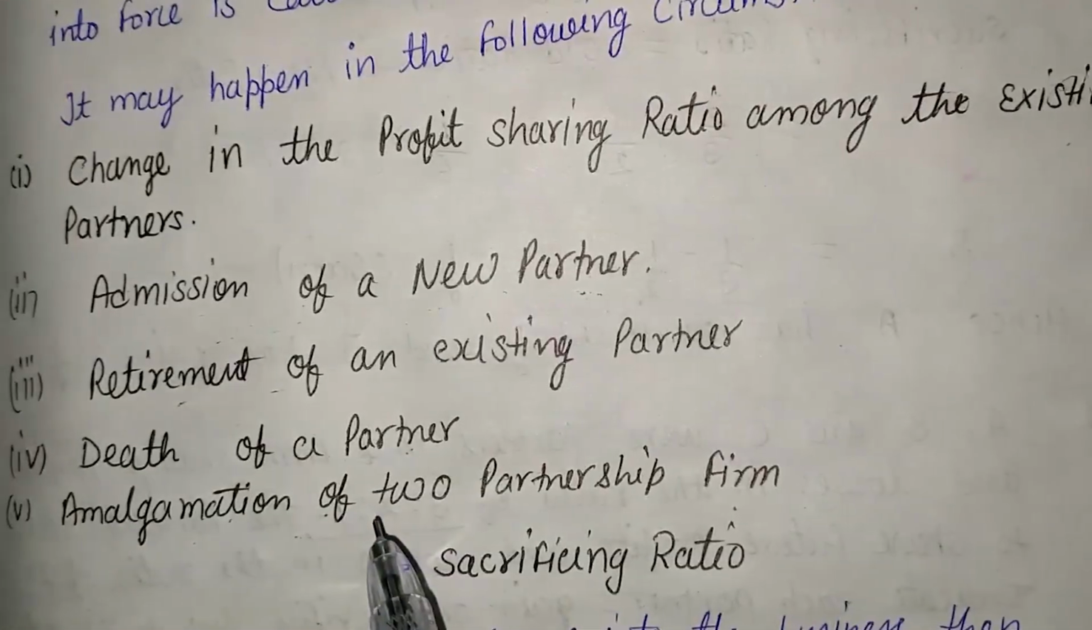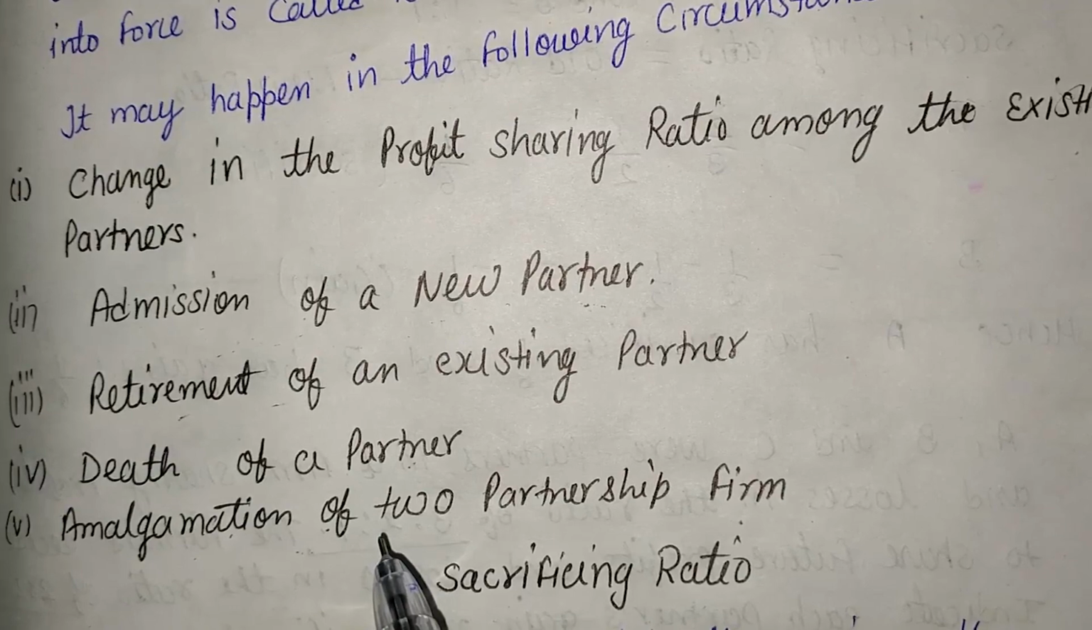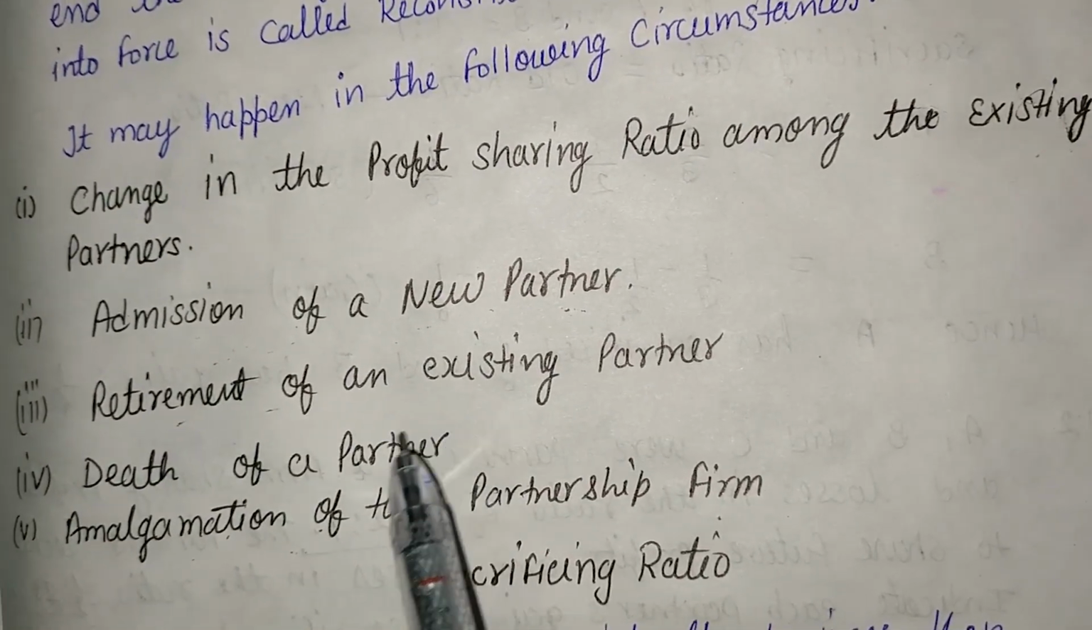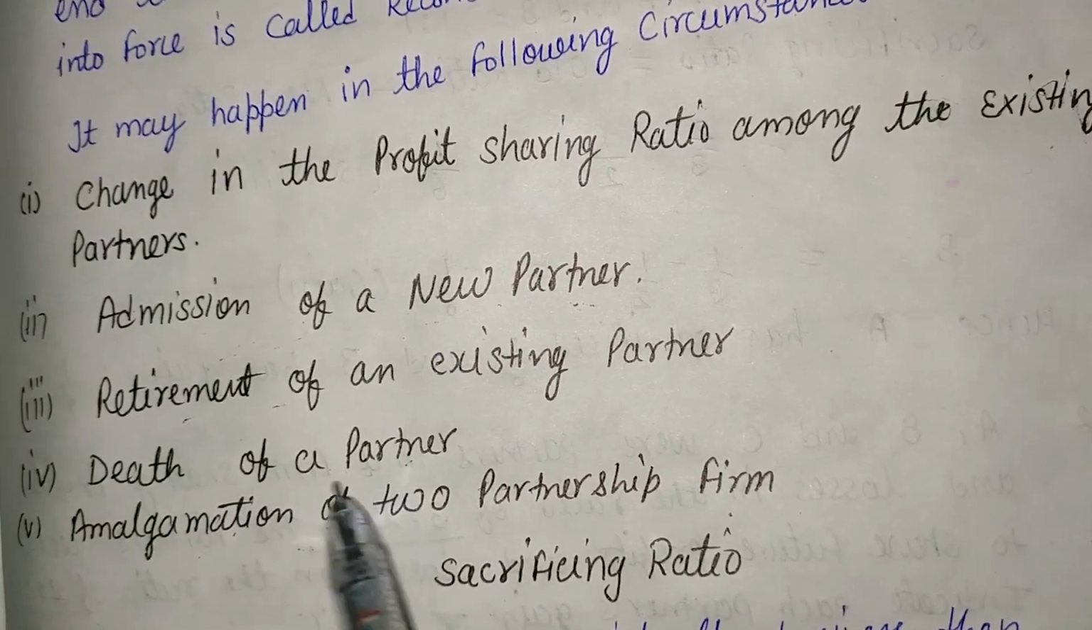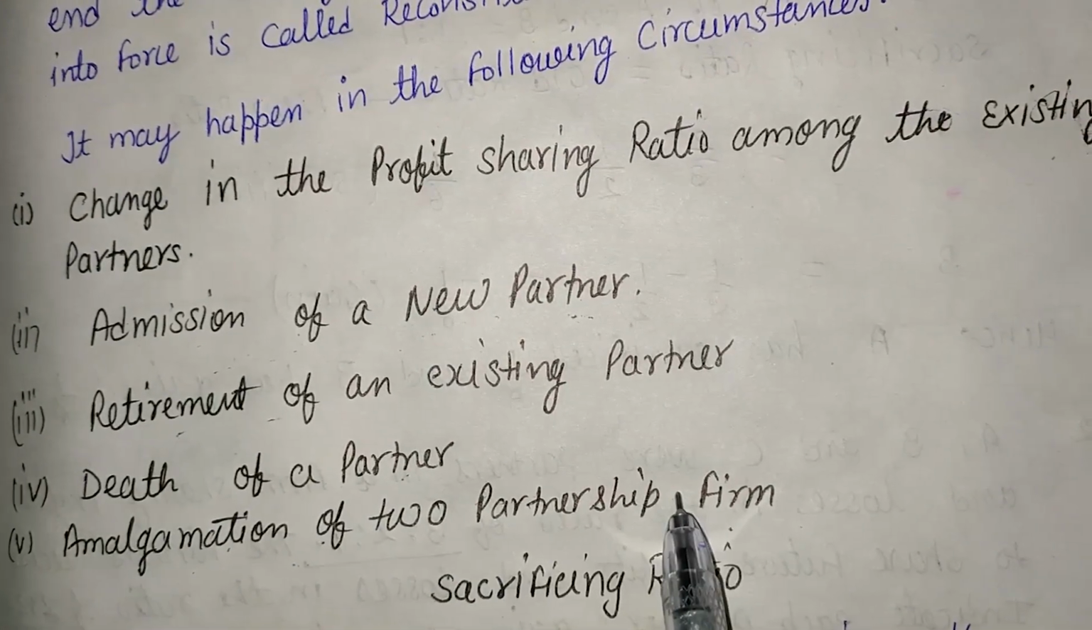So there are 5 circumstances. First one, change in the existing ratio. Second one, the admission of a new partner. Third one, the retirement of a partner. Fourth one, the death of a partner. And the last one is amalgamation of the partnership firm.